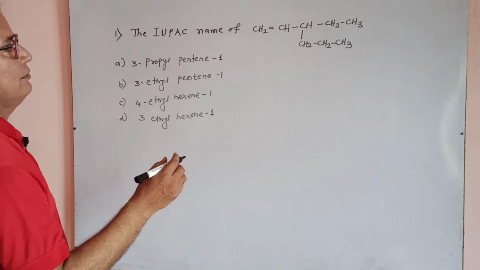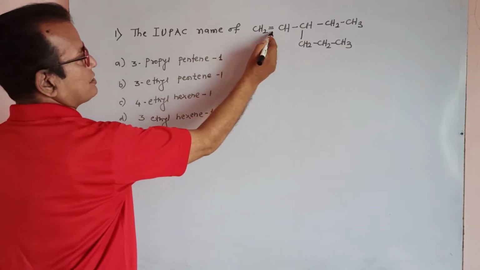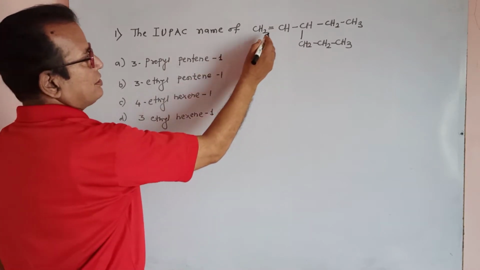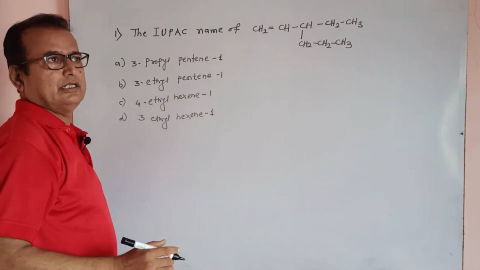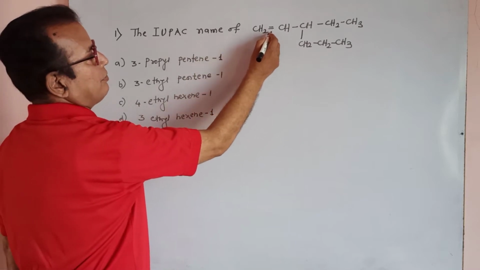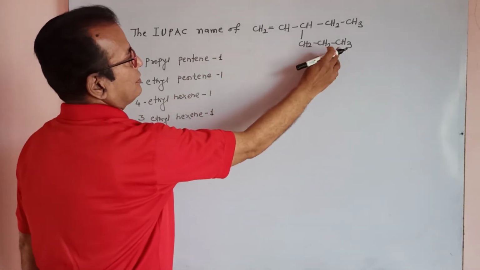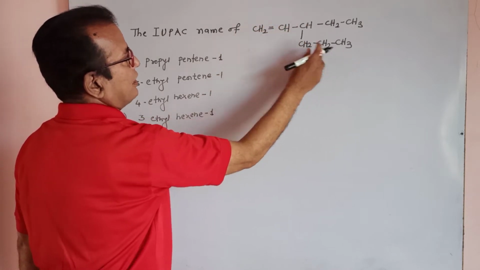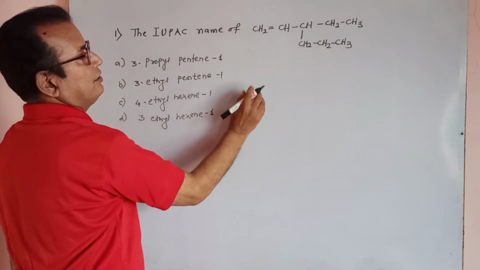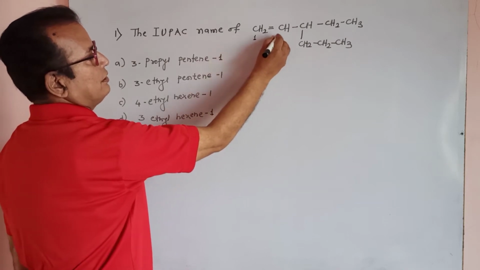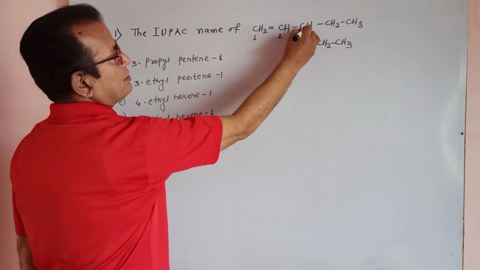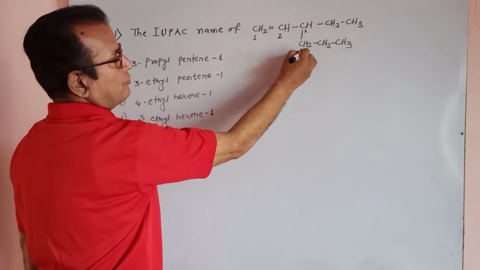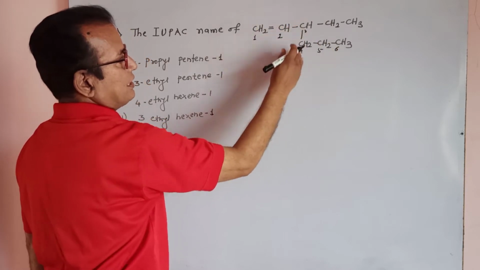Including this double bond, you must take the biggest chain. It is a double bonded alkene compound. You must take this biggest chain, and the double bond is nearer to this end. So it is number 1, number 2, number 3, 4, 5. That numbering is not correct, but 4, 5, 6 it is correct.